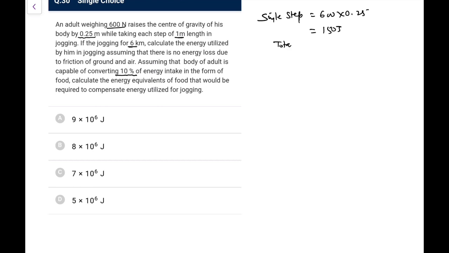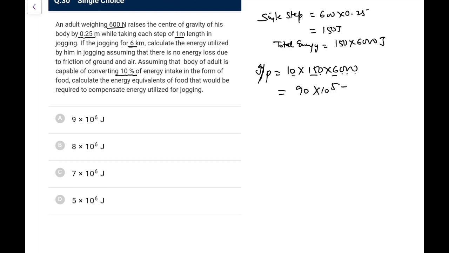So total energy he requires, this is the output one, that would be 150 into total steps 6000. Now only 10% is utilized, so input would be 10 times of this. So 10 into 150 into 6000, that is 90 into 10 to the power 5 joules, so it is 9 into 10 to the power 6 joules.